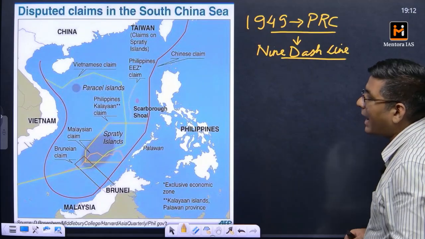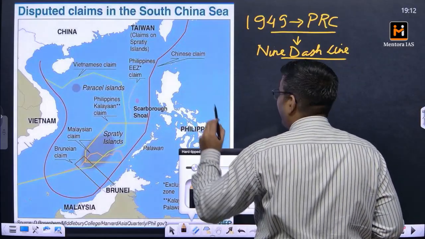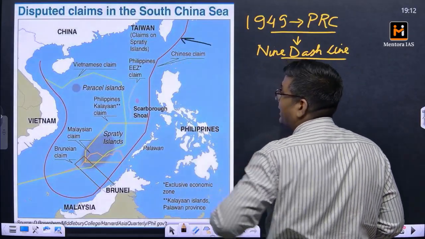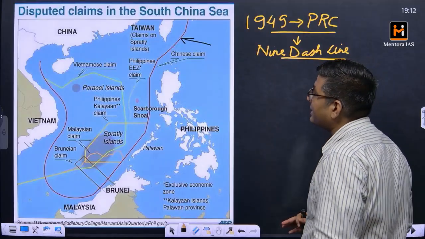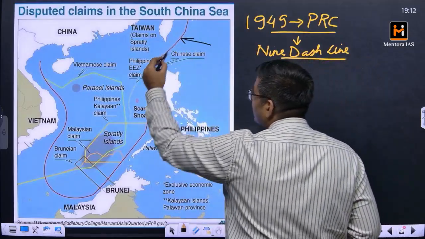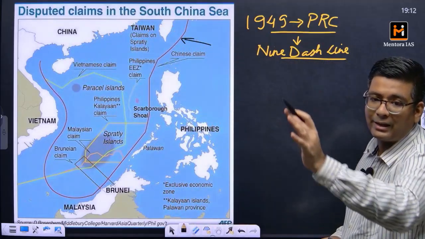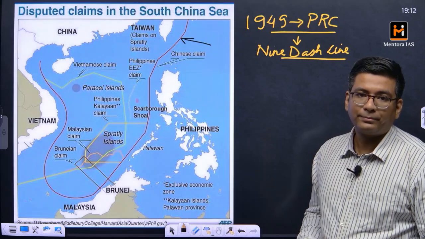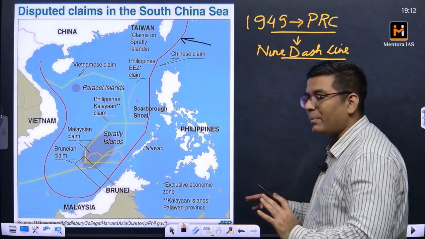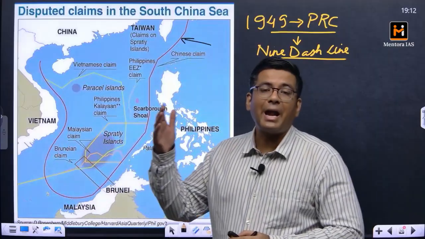Okay, so the nine-dash line in this particular figure is represented by this red line. China says that all the regions which fall within the nine-dash line basically belong to China. Now, what has happened is that in the past there have been wars between China and Japan.